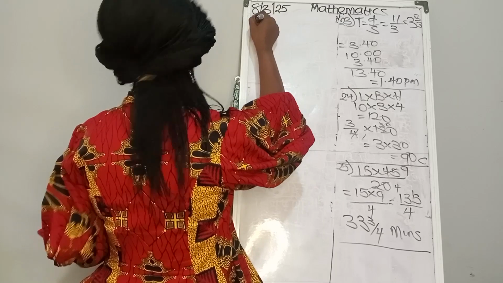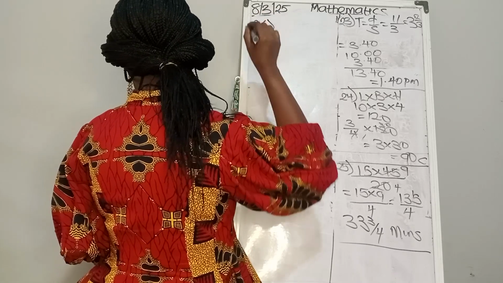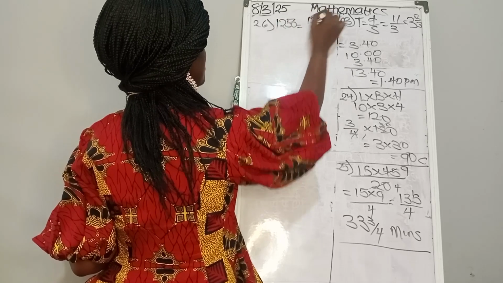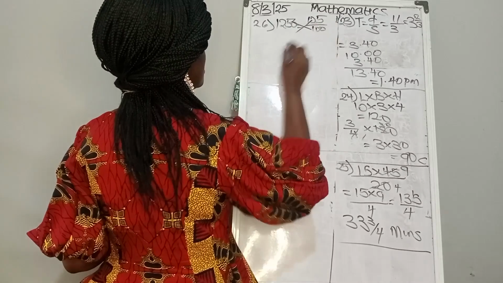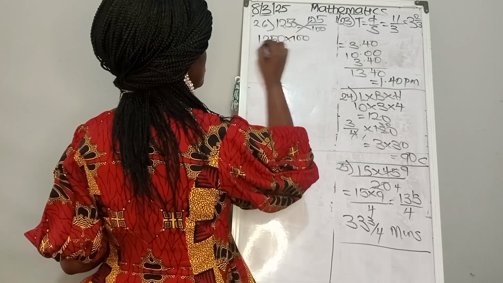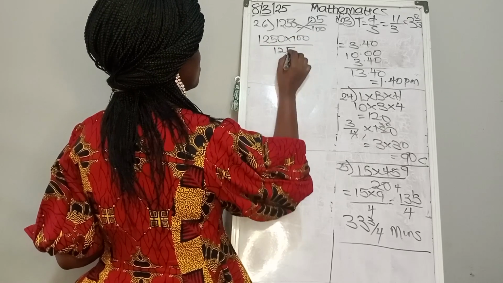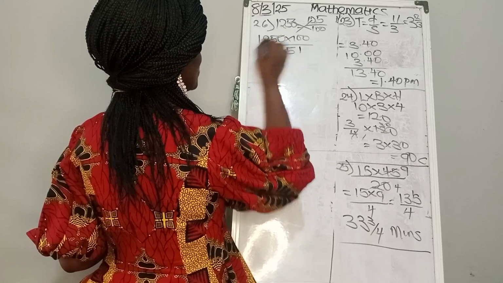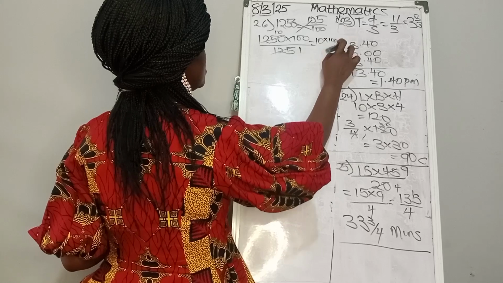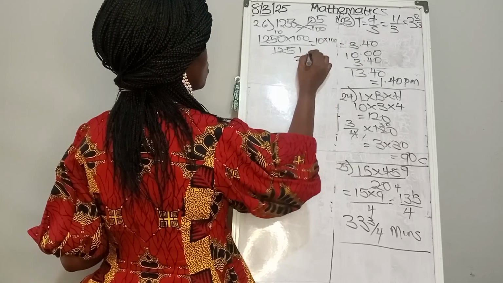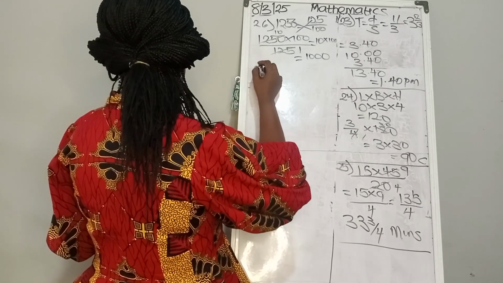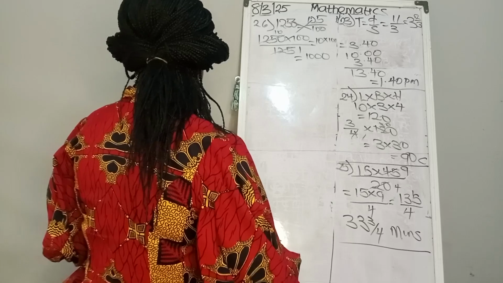The selling price. So number 26. So we are having this 1250 is equal to 125 over 100. When we cross multiply, we'll be having 1250 times 100 over 125. 125 here 1, 125 here 10. So we're having 10 times 100, which is equal to 1000. Is that our final answer? No. So it's going to be 1000.